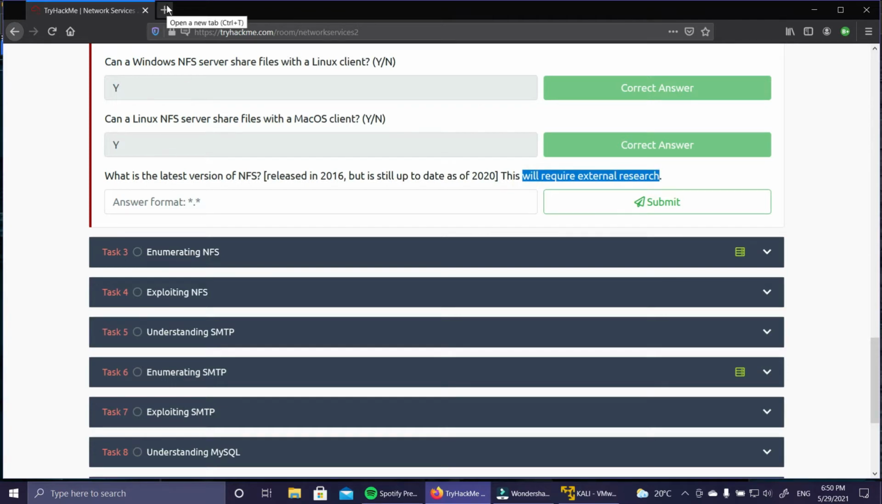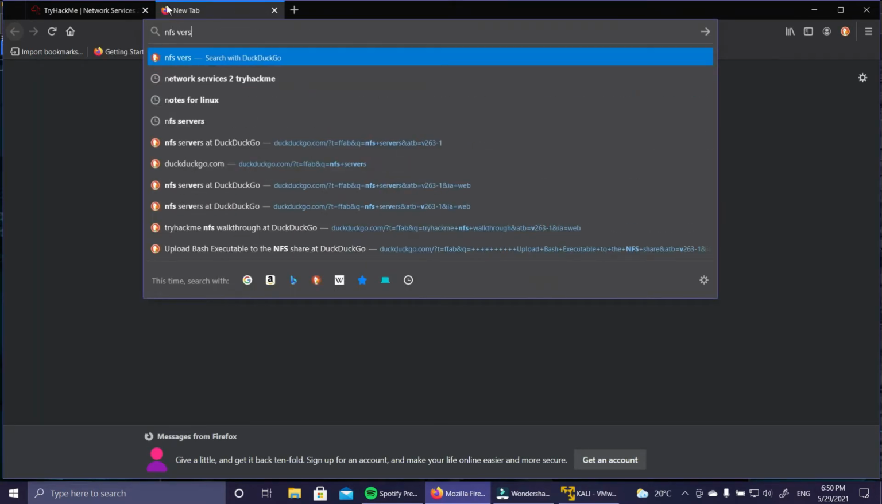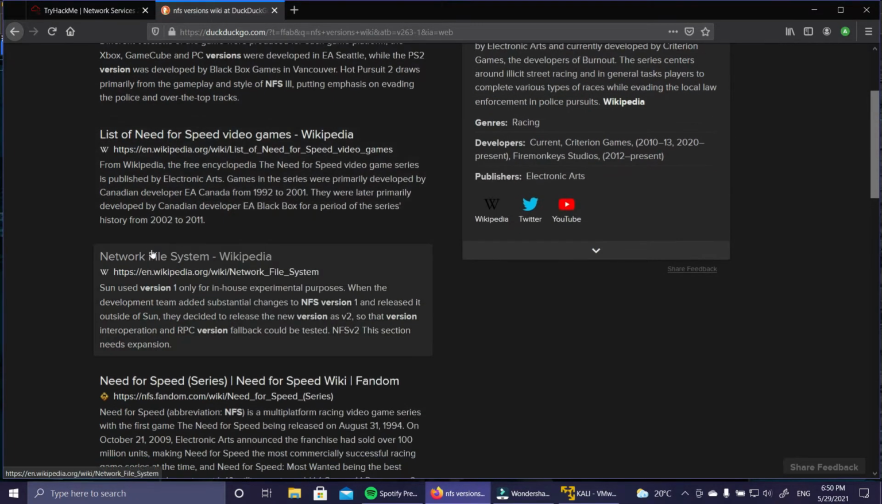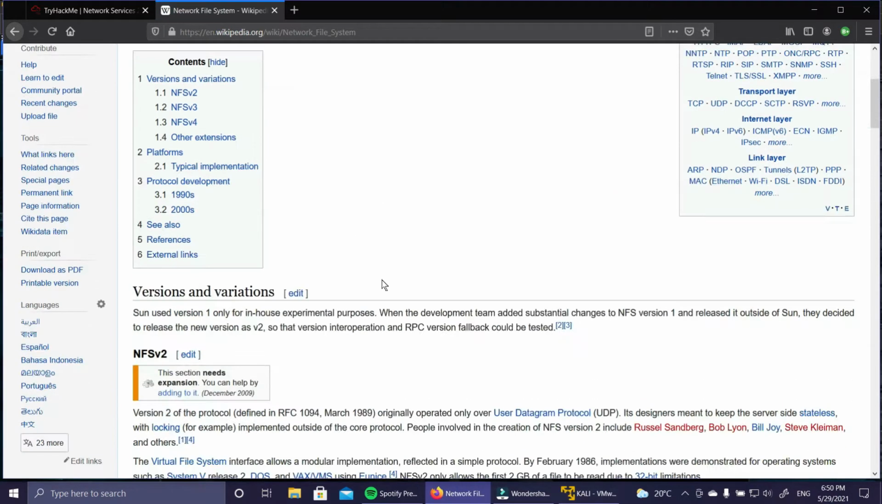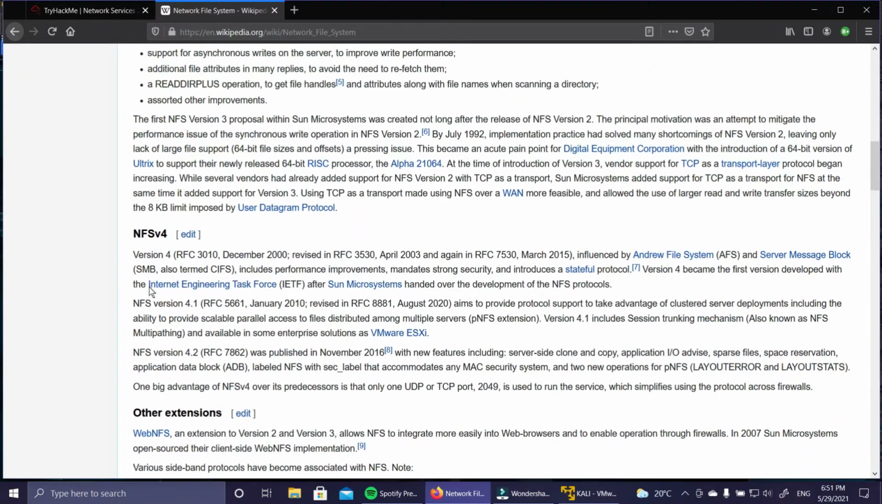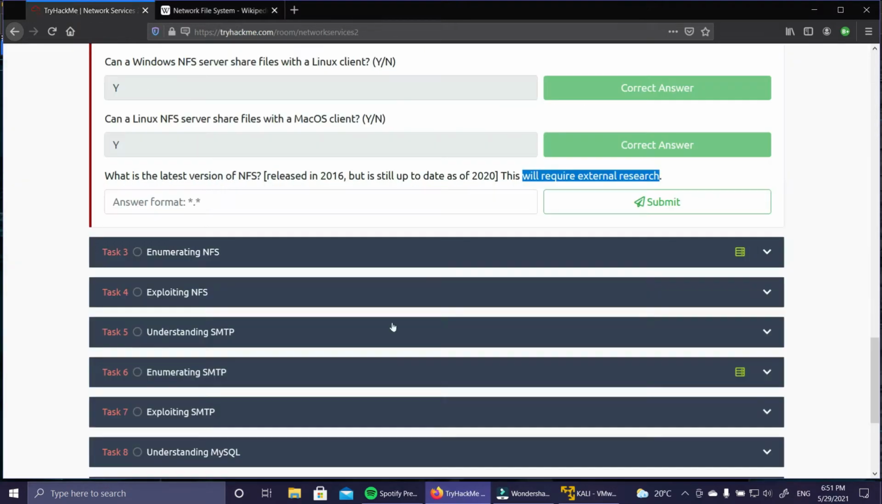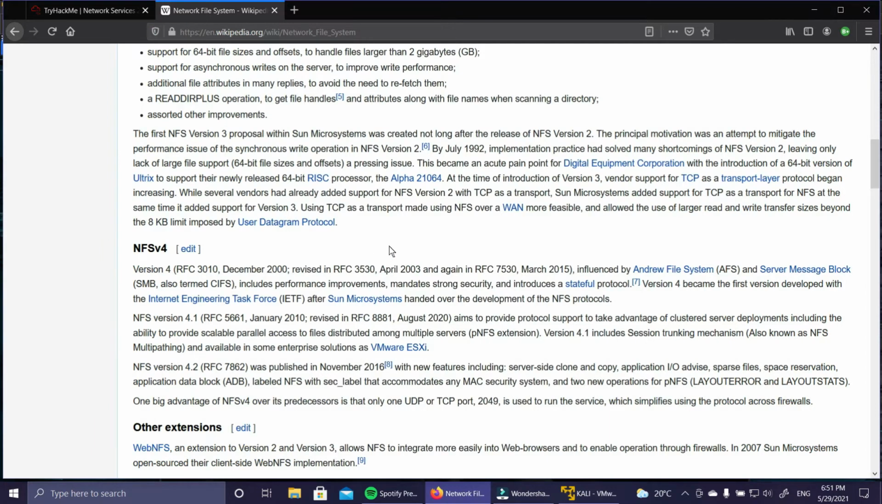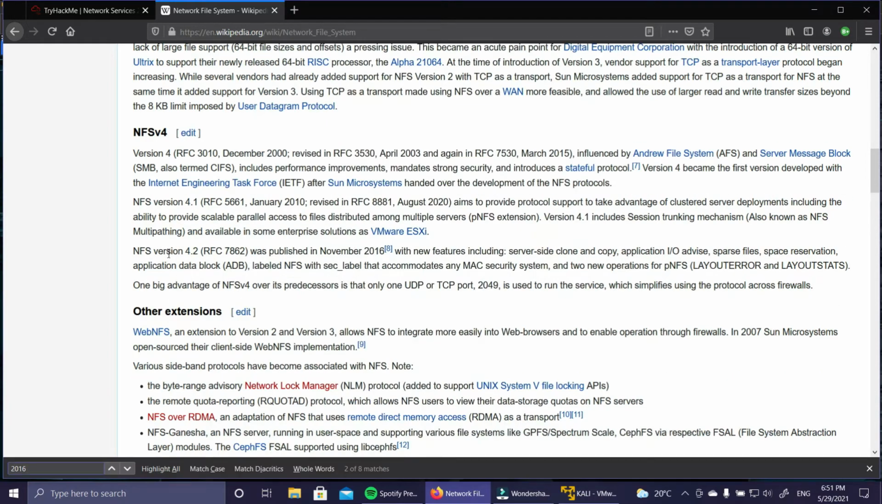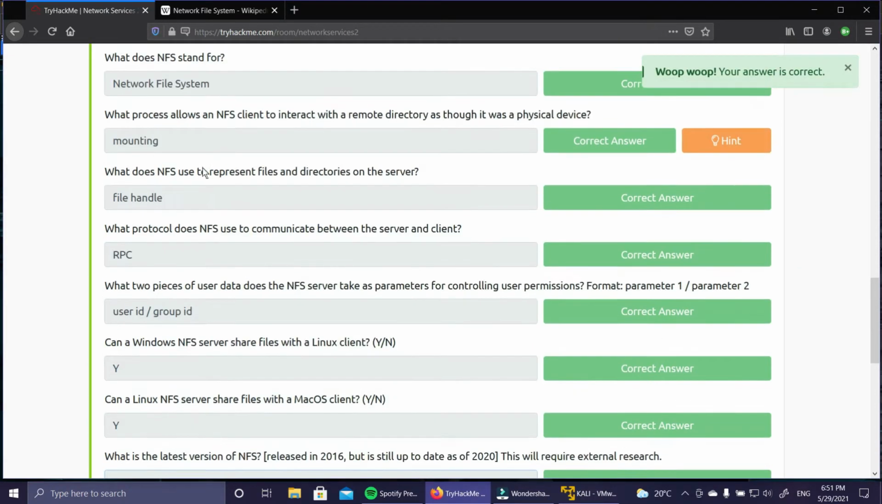So we can just go to the NFS versions wiki. It's Network File System. So NFS version 2, version 3, version 4. Our question was, it was released in 2016 but is still up to date as of 2020. If you see here, NFS version 4.2 was published in November 2016, and the answer will be NFS version 4.2. The answer is correct. First task completed.